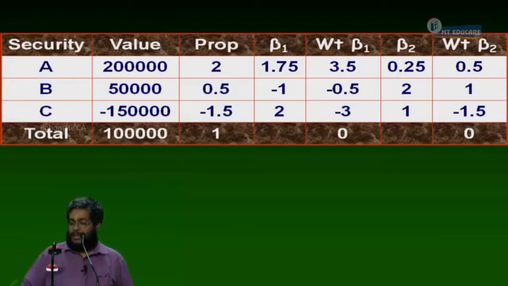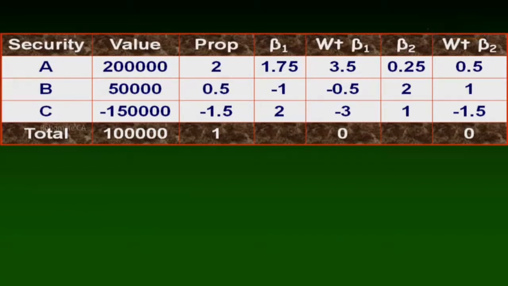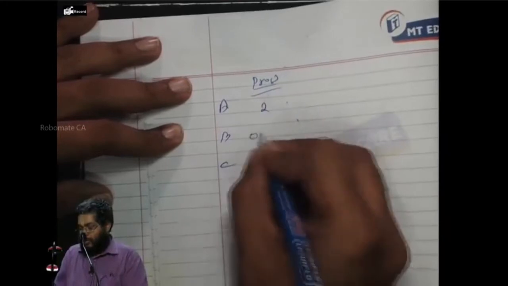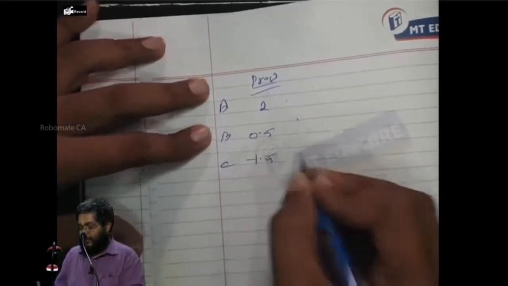In that case, now let us have a small discussion. Now tell me our proportions. Please tell me a proportion. What is the proportion of A, B and C? A, B and then what? C. The proportion is what here? 2.5 and then minus 1.5.